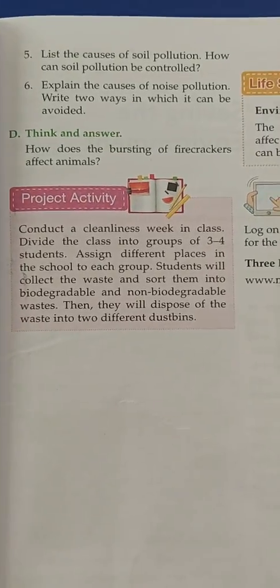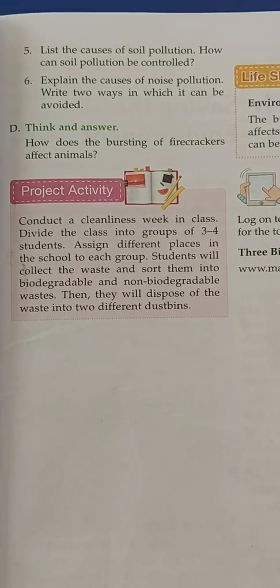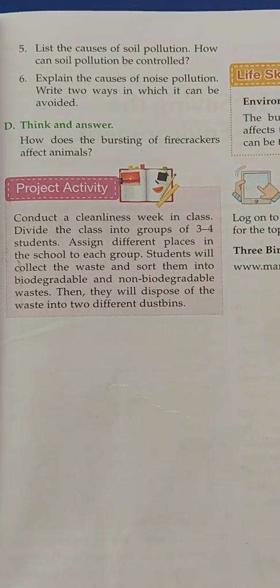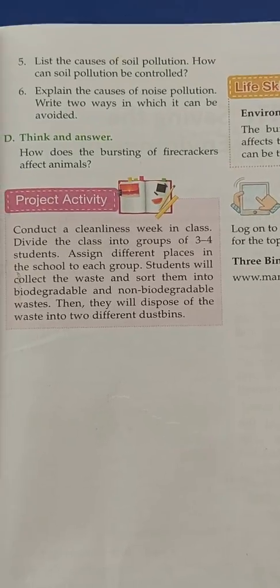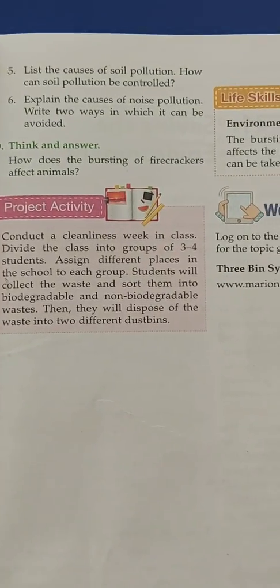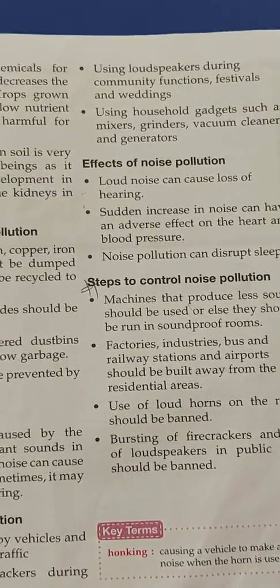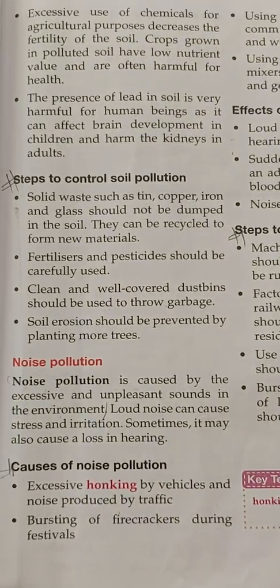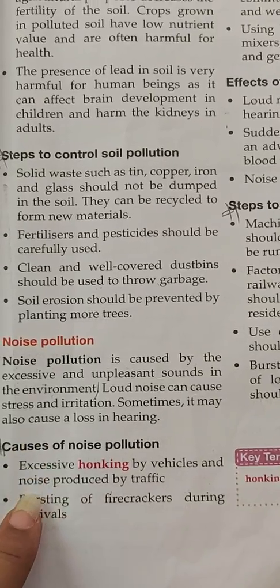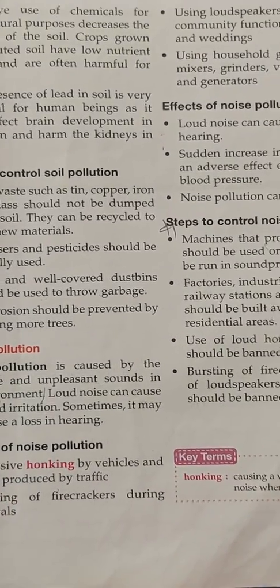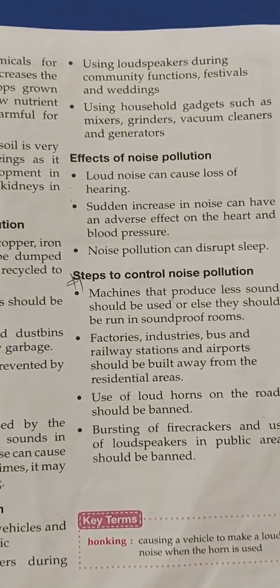Now moving on to the last question, question number 6, explain the causes of noise pollution. Write 2 ways in which it can be avoided. The last one is about noise pollution. So it is mentioned on page number 55. First of all, under the heading of causes of noise pollution, you have to mention any 3 points.